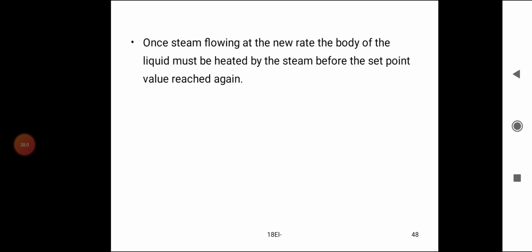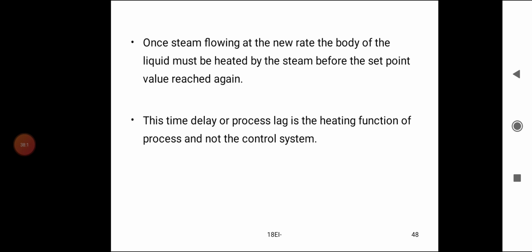Once the steam is flowing at the new rate, the body of the liquid must be heated by the steam before the set point value is reached again. The time delay, or process lag, is the heating function of the process and not the control system.